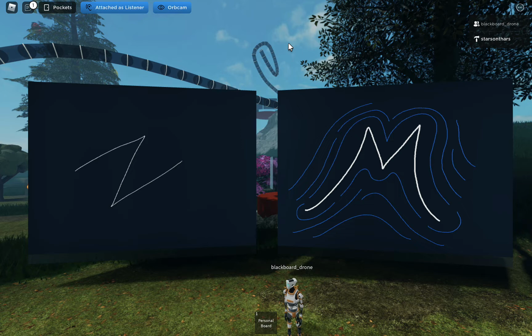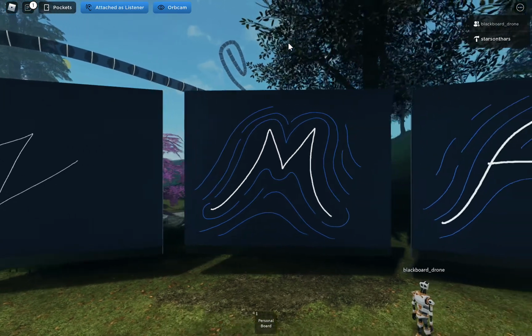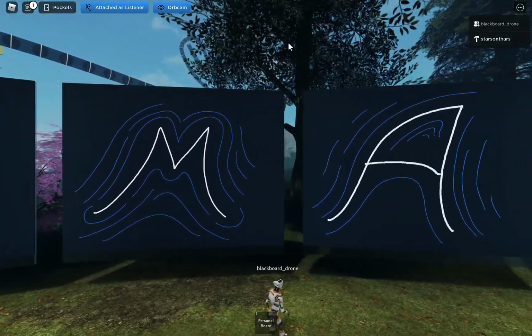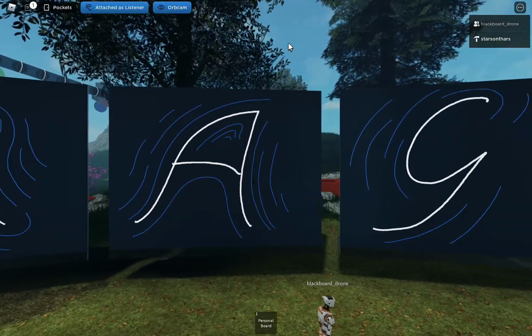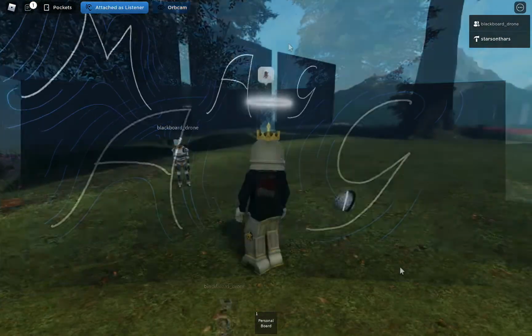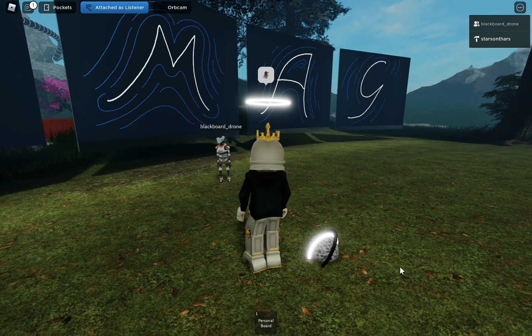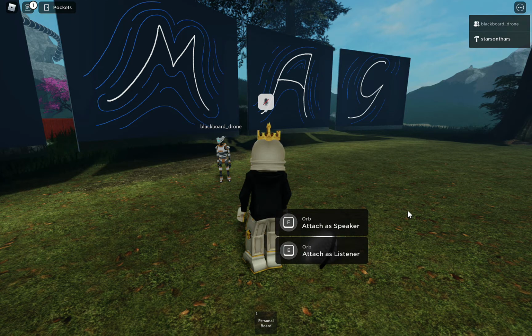Here you're viewing from roughly the position of the orb, and since the orb follows the speaker, as the speaker moves from board to board, your view will also move. So in short, the easiest way to listen to a talk is to attach as listener to the orb, turn on orb cam, and sit back and enjoy. To detach from the orb, when you're ready to stop listening from the position of the orb, click here.